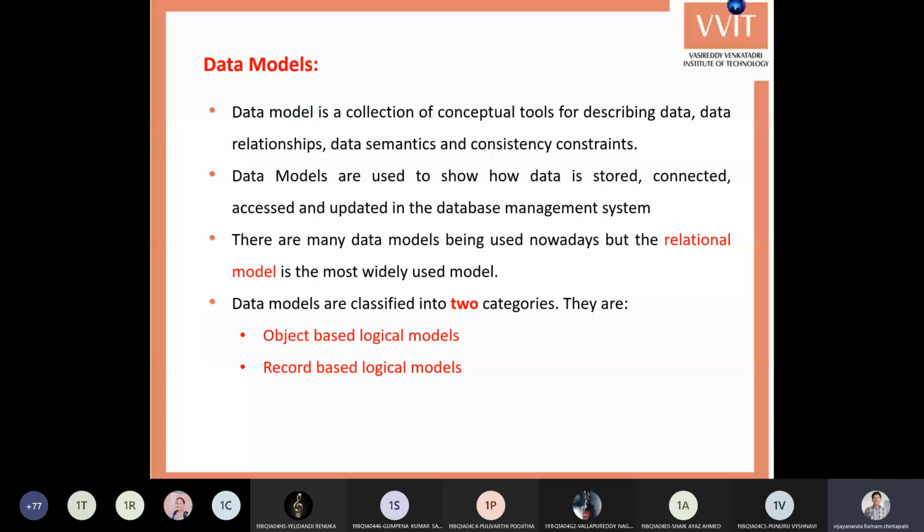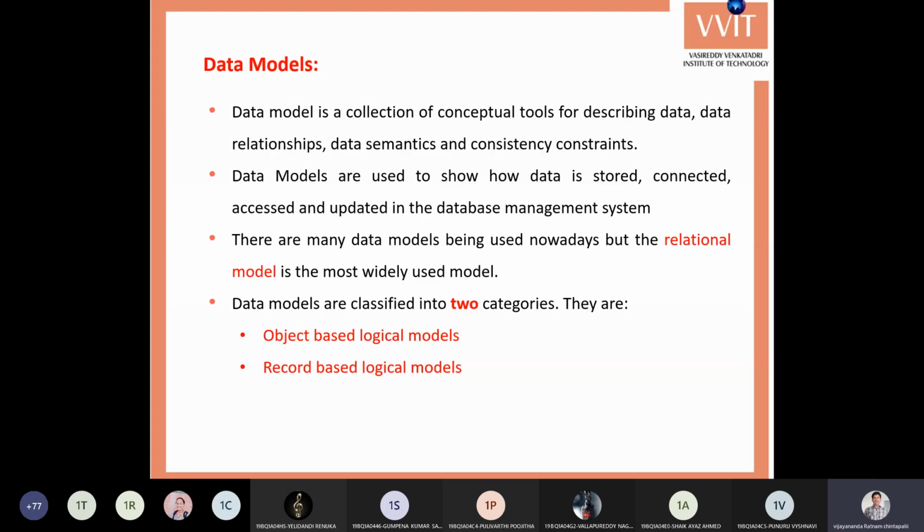After analysis, we get some information: student data and their relationships, their semantics, and their conditions, to avoid problems like inconsistency and redundancy. Whatever model represents all this information is called a data model.